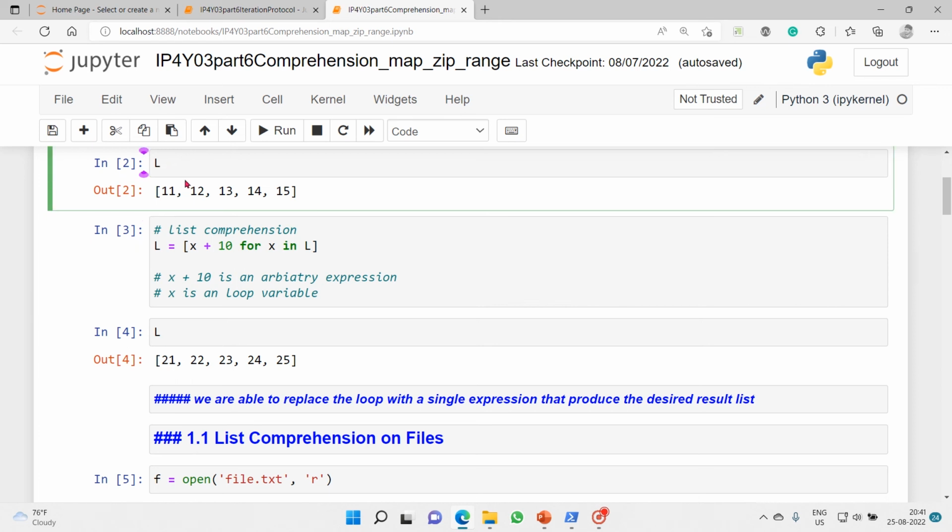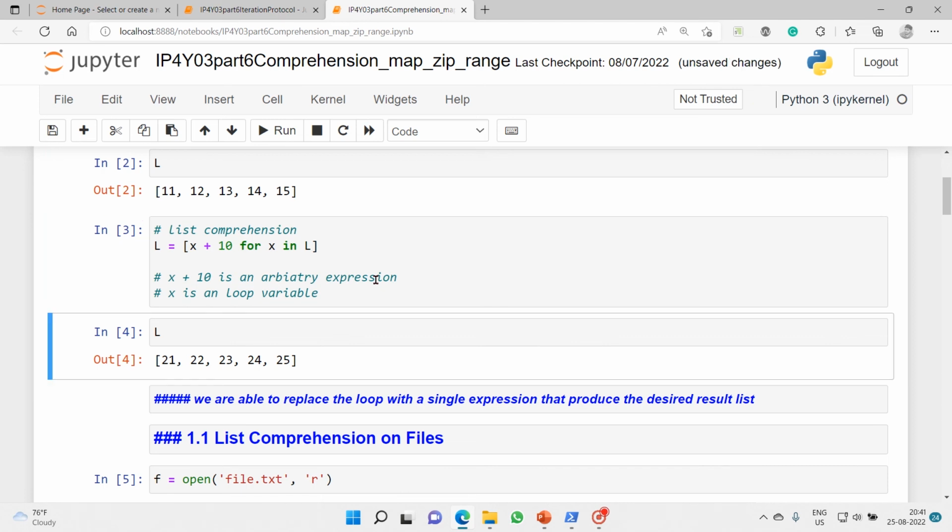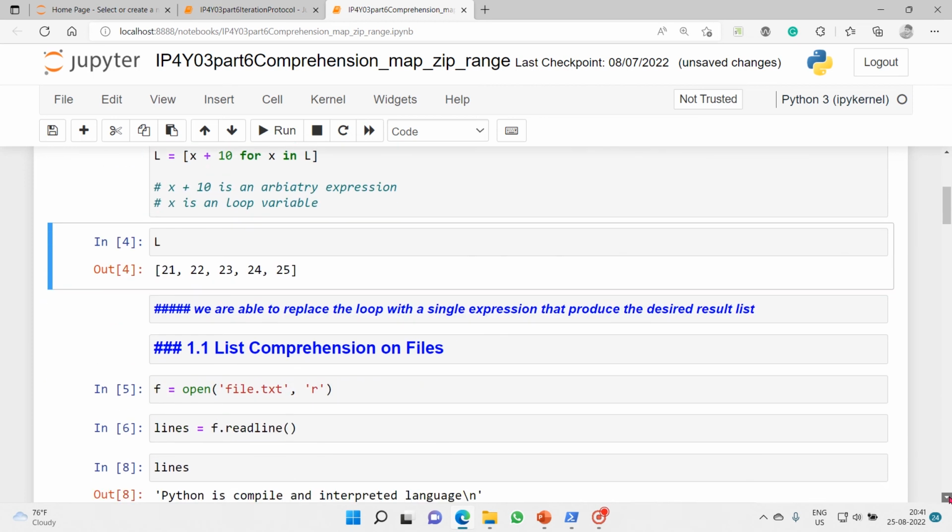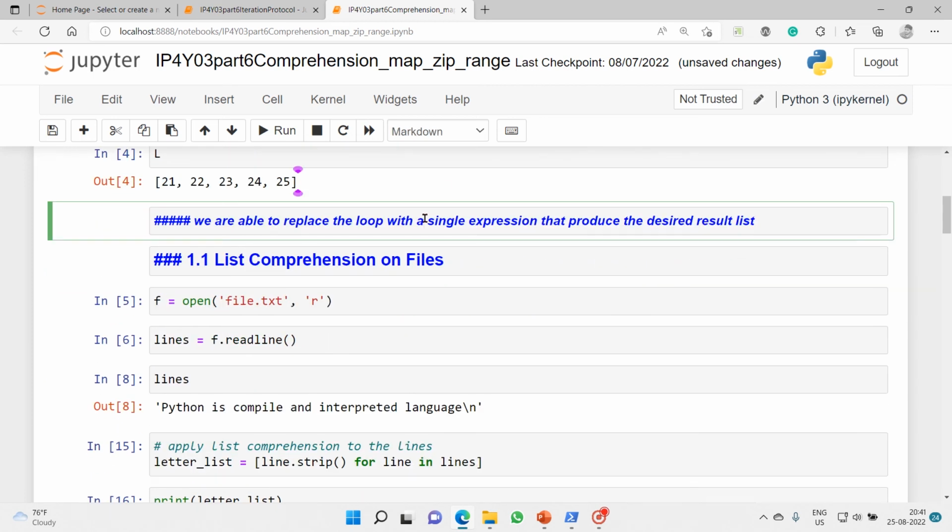So for now L is 11, 12, 13, 14, 15. Let's add 10 to each and we'll see what we get. 21, 22, 23, 24, 25. So that's how this works. So if you see two lines of code, a compound statement can be converted into a single statement. That's how a list comprehension can save your code. Now we are able to replace the loop with a single expression that produced the desired result list.